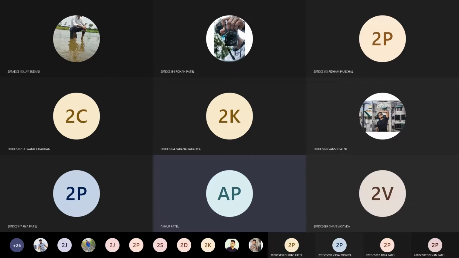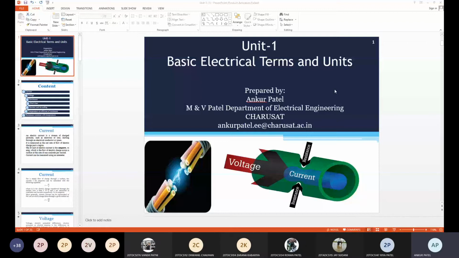Basic terms like current, voltage, electromotive force, inductor, resistor, capacitor, then types of resistor, factors affecting resistor, resistivity, conductance, conductivity, Ohm's law, its limitations, temperature coefficient of resistance, and its examples.